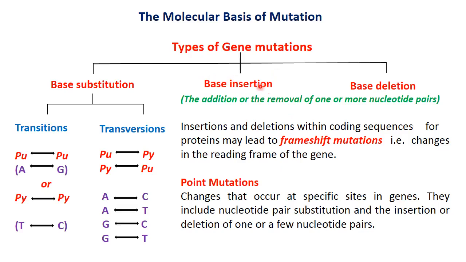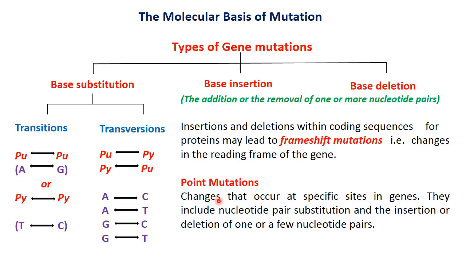The second type of gene mutation is base insertion, and here a nucleotide or a particular base is inserted within a coding sequence of a gene, as a result of which the total or overall arrangement of the coding sequence of the gene changes, and that is known as a frameshift mutation, that is, the change in the reading frame of the gene. In base deletion, there is the deletion of bases within the genes, and the removal of one or more nucleotide pairs is the base deletion.